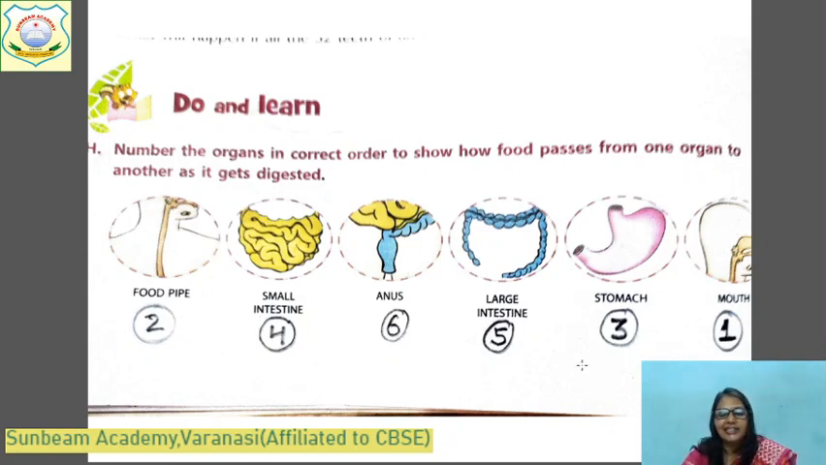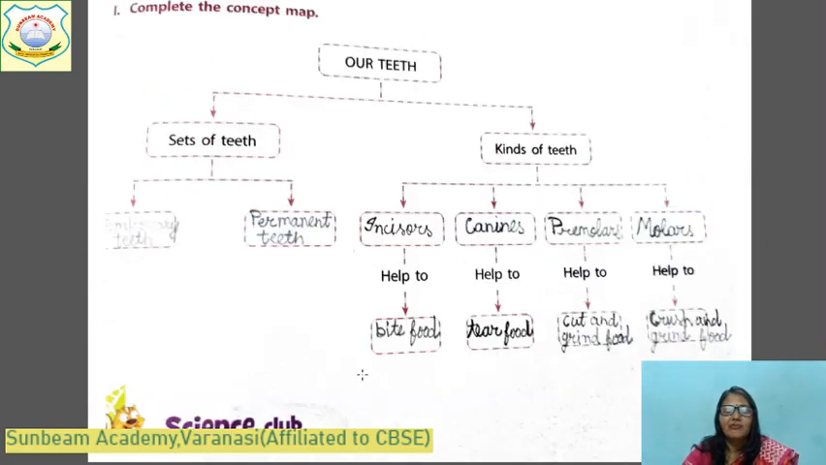Okay, children? Read this carefully. It can come in exam. And this is about our teeth. How many sets of teeth does a human being have? Temporary teeth and permanent teeth. What is the other name of temporary teeth? Milk teeth. How many temporary teeth? 20. And permanent teeth? 32.